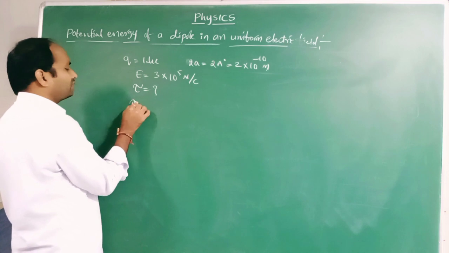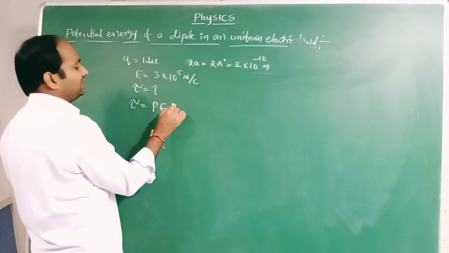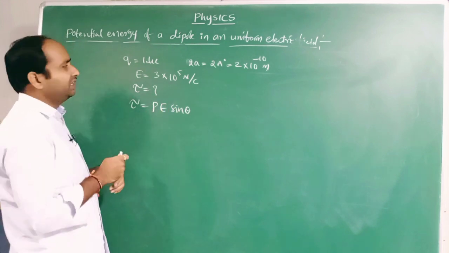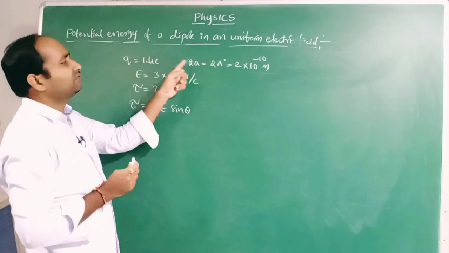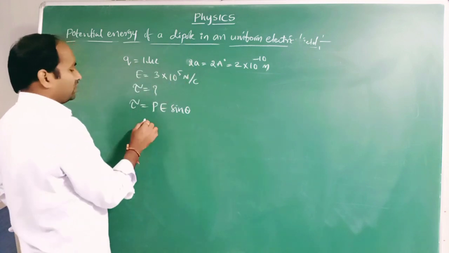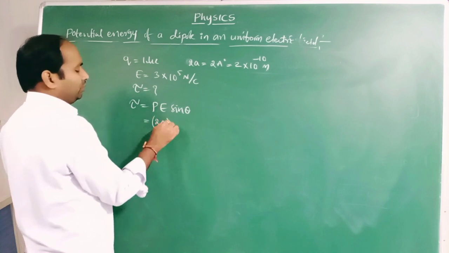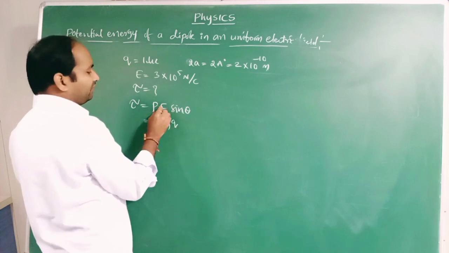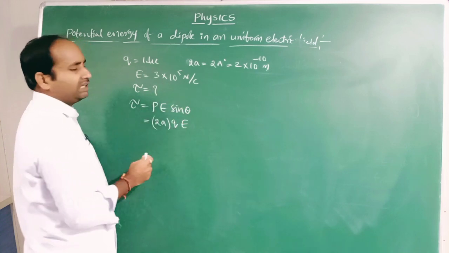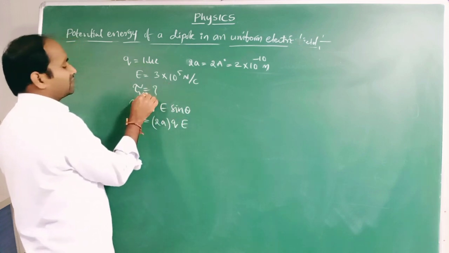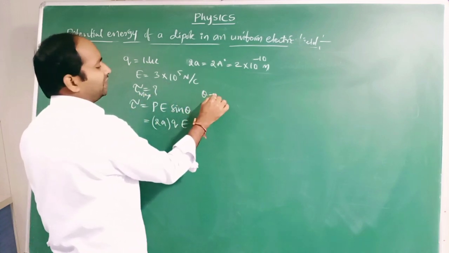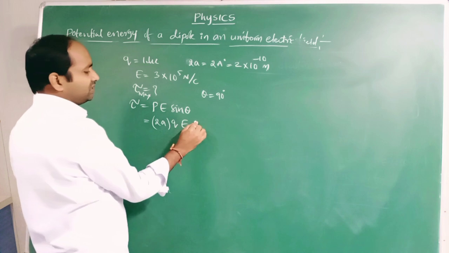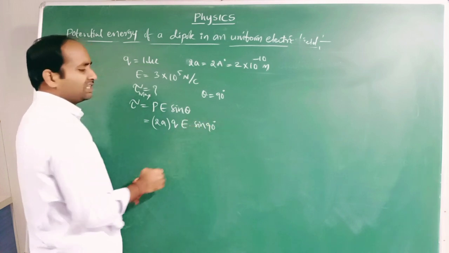What is the general formula of torque? Tau equals PE sin theta. P is not given here. Instead, they gave the magnitude of the charge and the distance between the two charges. So P can be written as 2A into Q, and E is the electric field, sin theta. They ask for maximum torque, which means theta is 90 degrees, and sin 90 is 1.